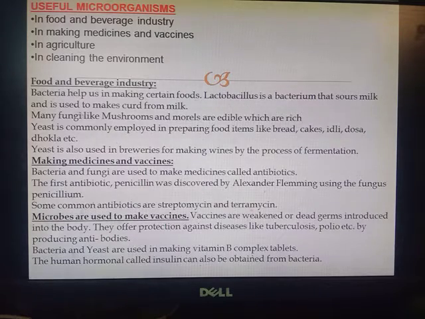Now, what is a vaccine? Vaccines are actually weakened or dead germs or dead microorganisms, and they are introduced in our body. Now, when they are introduced in our body, our body produces antibodies, right? And those antibodies fight with these microorganisms, or you can say the pathogens.